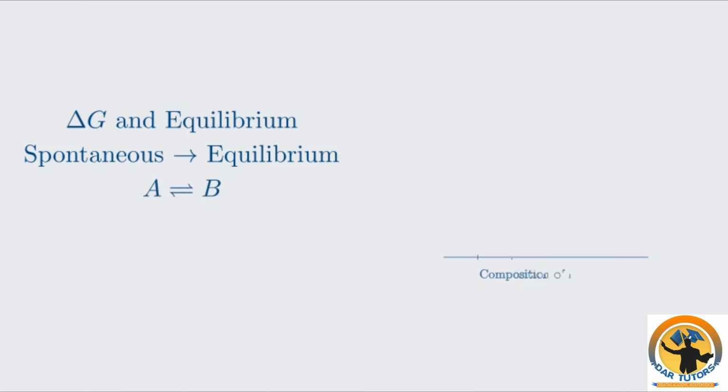As this reaction proceeds, the total Gibbs energy of the system, represented by G, changes. If we start with pure reactants, the Gibbs energy is at a certain level. As the reaction begins to form products, the total Gibbs energy of the system decreases. This decrease is spontaneous. The reaction will continue to move in the direction that lowers the overall Gibbs energy. This continues until the system reaches a minimum point.